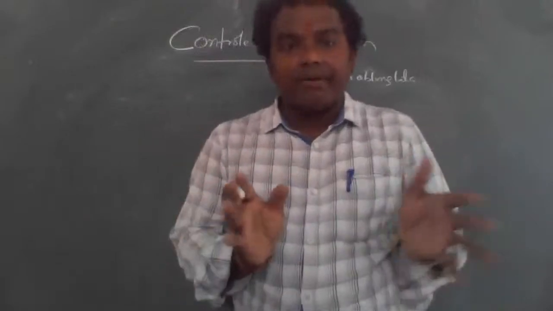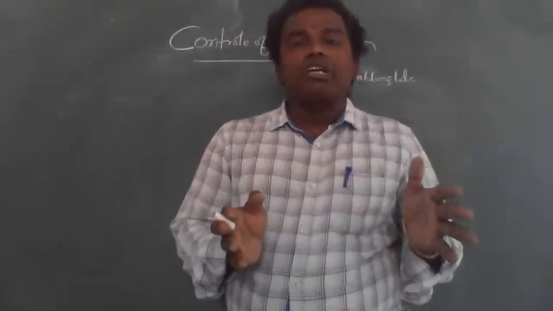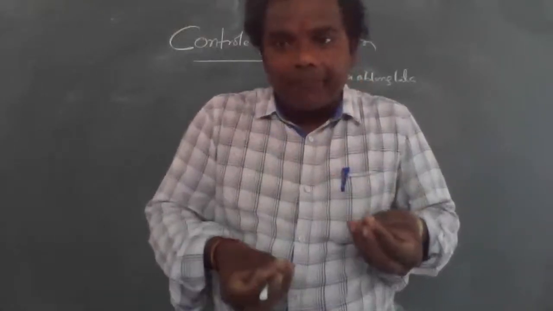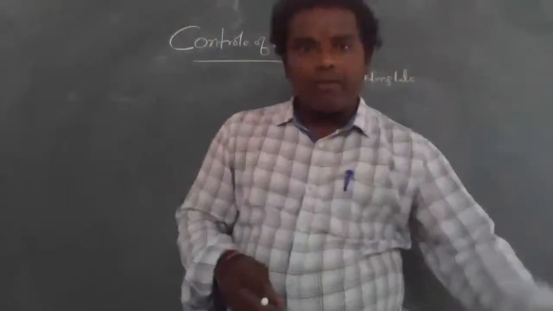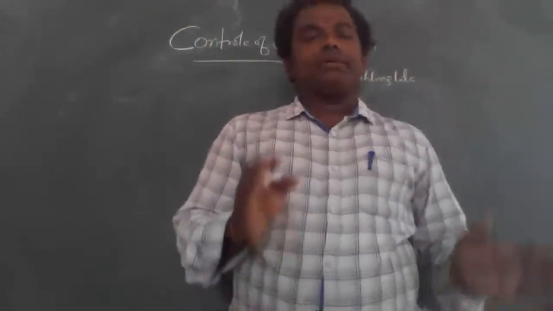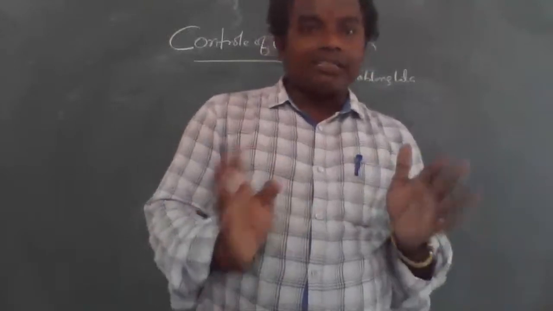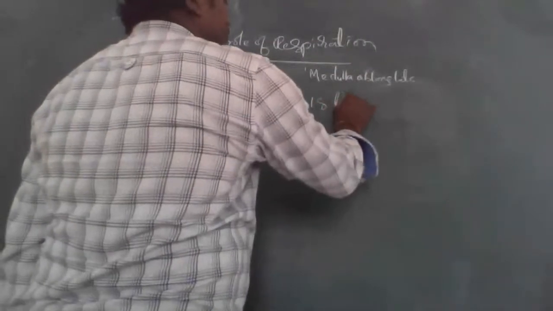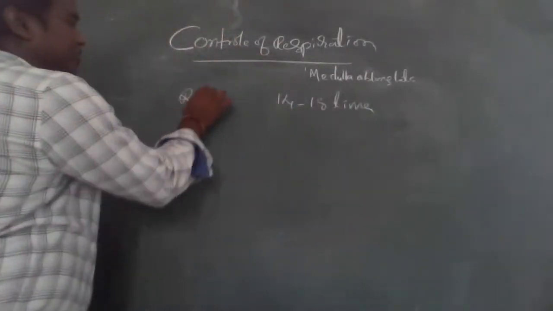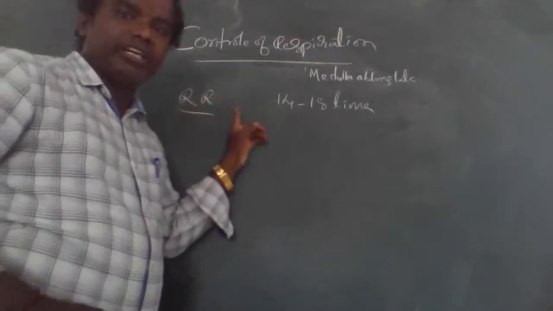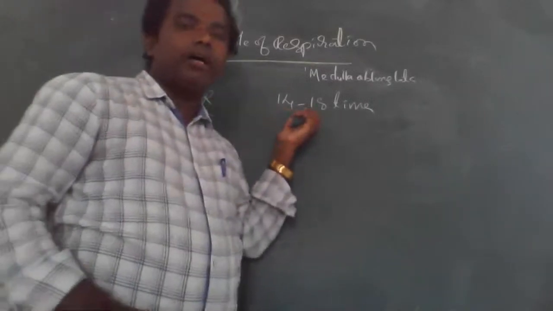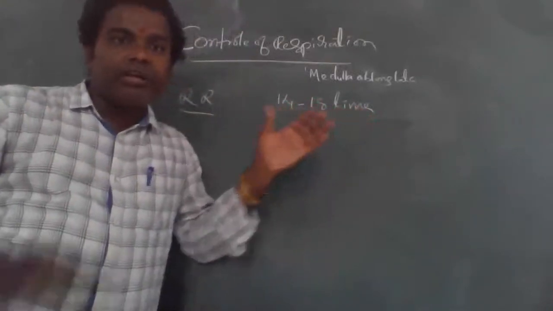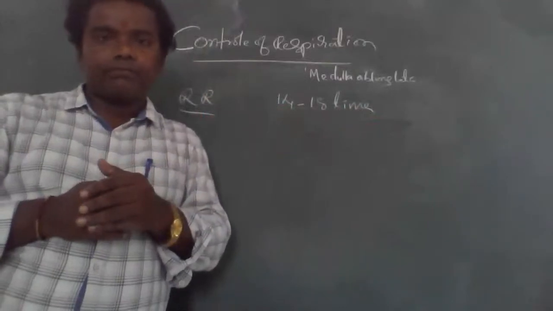That is 14 to 18 times. RR means respiration rate. The respiration rate is 14 to 18 times per minute in human beings.